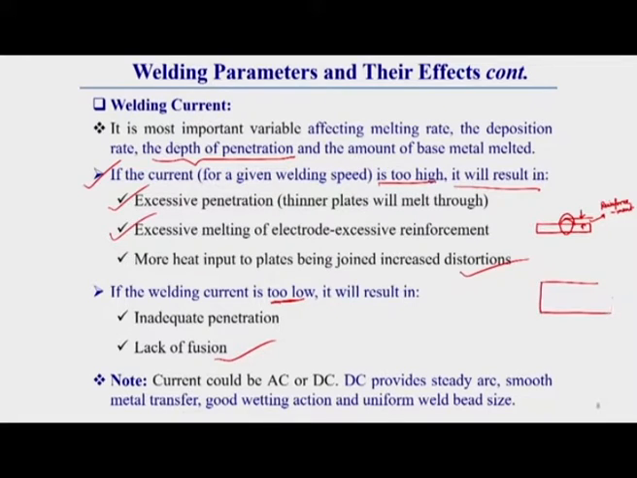So the main effect of current is on the depth of penetration. Depth of penetration means the higher the current, the higher the depth of penetration. This penetration depth is the fusion depth; it tells how much material is melted inside the thickness of the plate. The more forceful the arc, the more penetration you can observe. That is why for thicker sections, high current is preferable, because we can get high penetration.